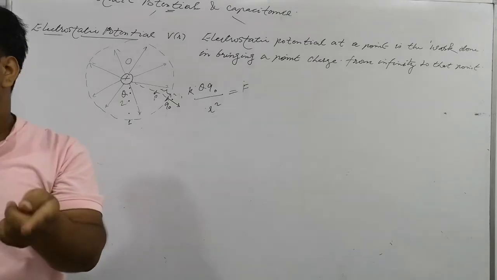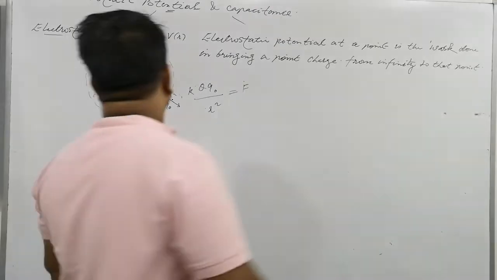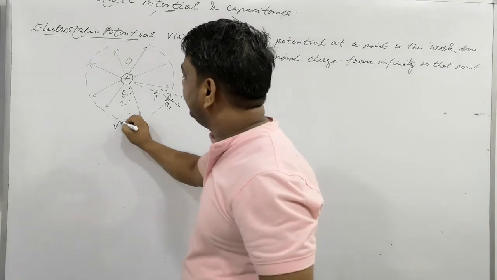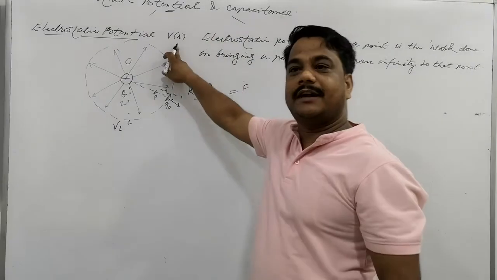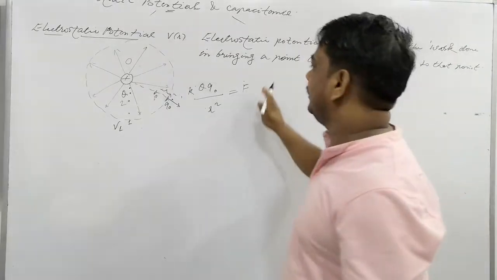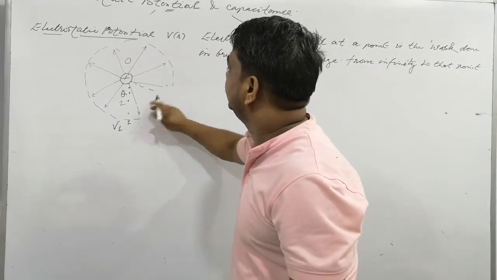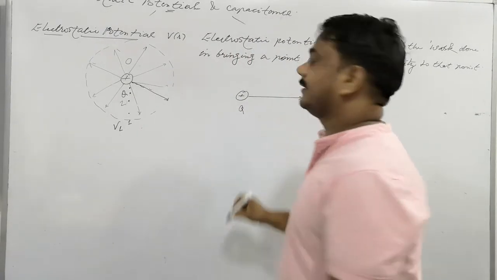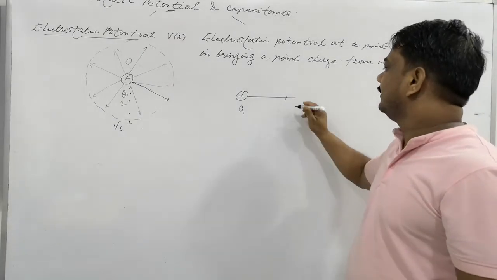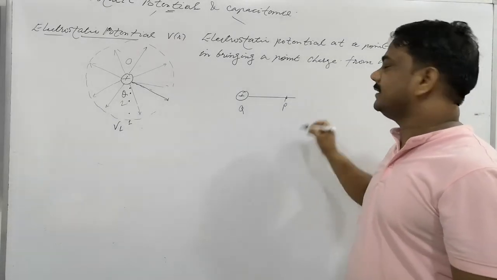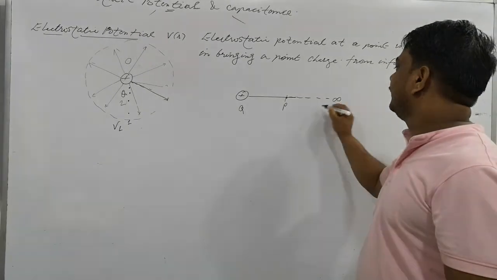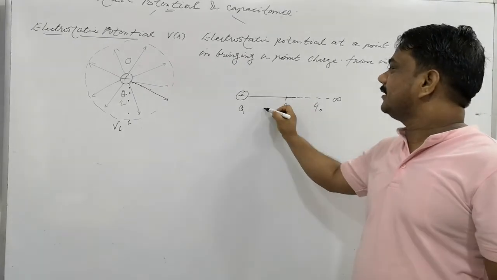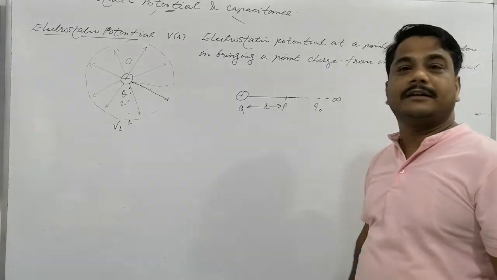So we will speak here of potential at a point. Here will be different potential, here will be different potential. So we can speak here of potential V1, represented as V right now. So we can just calculate this electrostatic potential. Look at this. This is a positive charge Q placed here in the electric field. Clear? We want to bring the test charge to this point. This is infinity. The test charge is to be brought here. This is the position vector R of the point P.